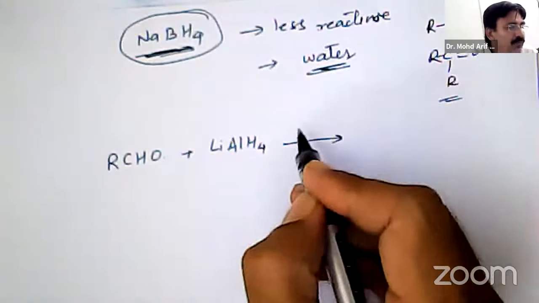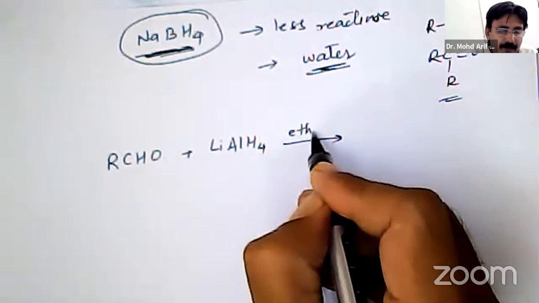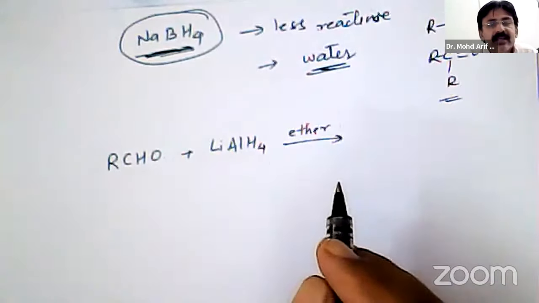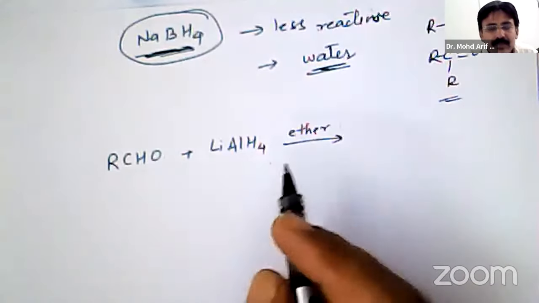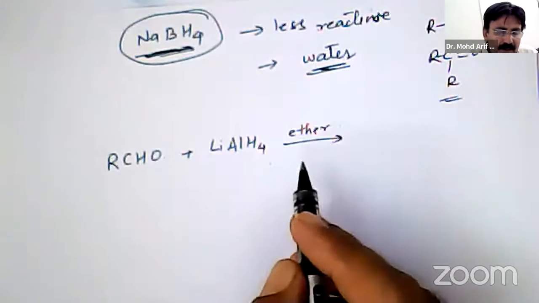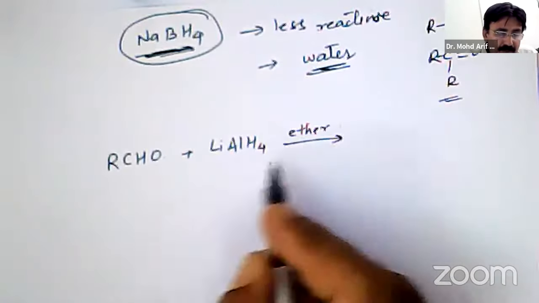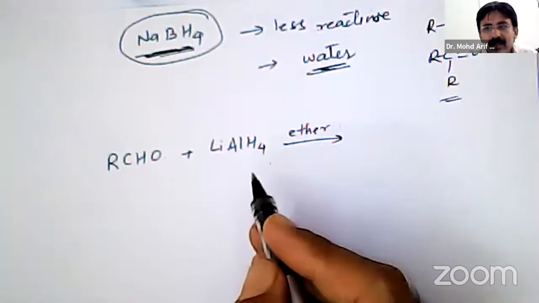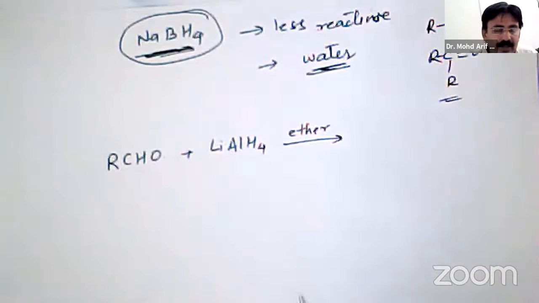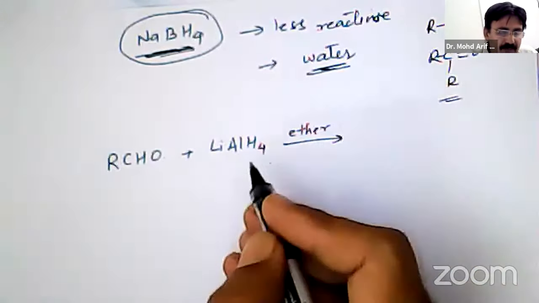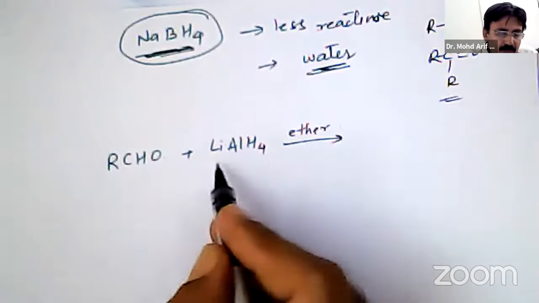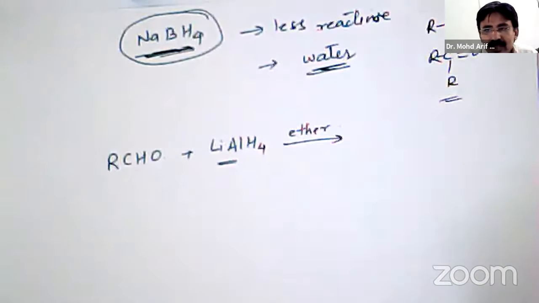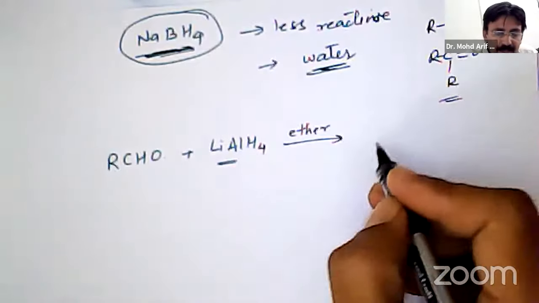The reaction takes place in the presence of ether. It may be diethyl ether or a cyclic ether, dimethyl ether, whatever it may be, but it is compulsory here because lithium aluminum hydride is highly reactive and inflammable, and it reacts with moisture. So we have to use ether. So the reaction will take place.